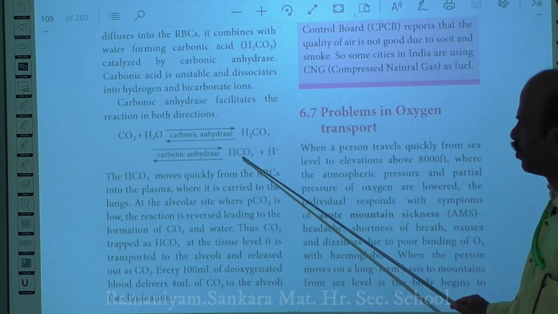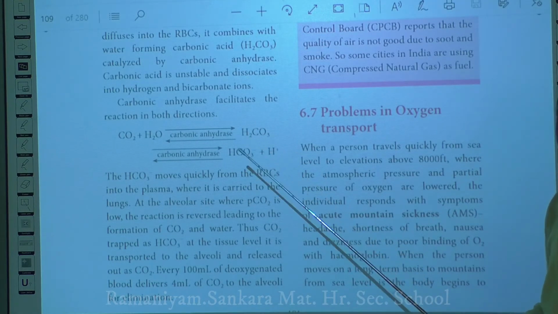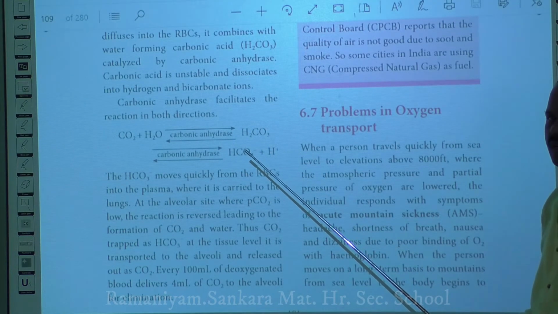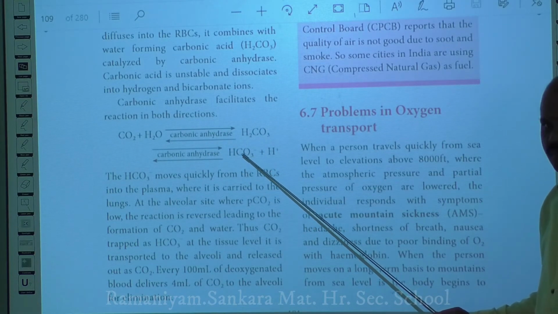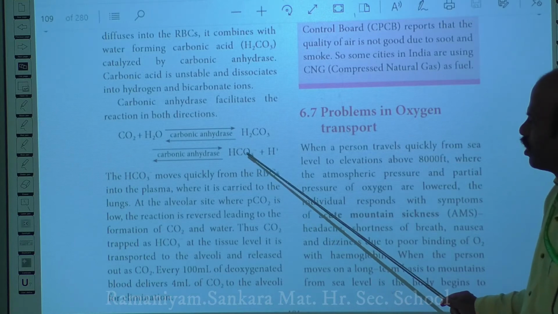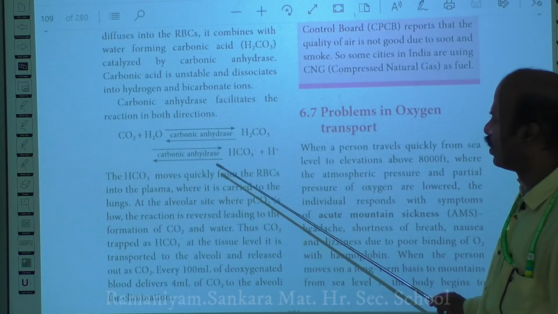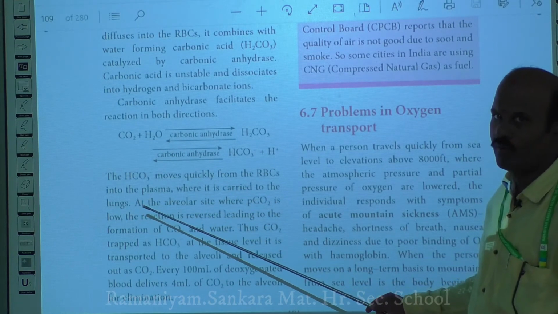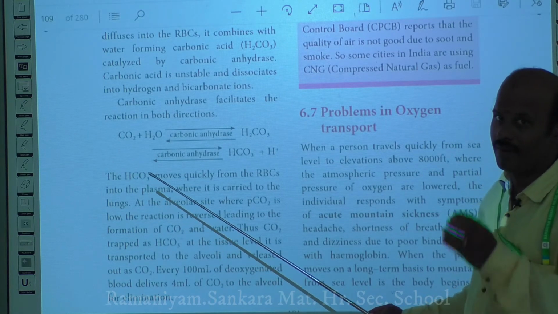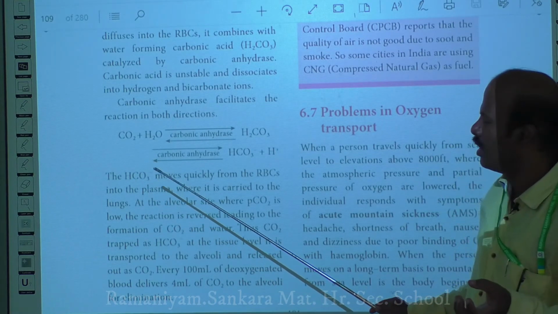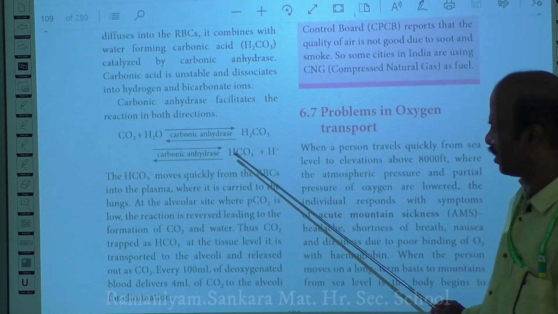So this HCO3 is called a bicarbonate. Most of the carbon dioxide produced from the tissue is transported from the tissue to the alveoli only in this bicarbonate form. The bicarbonate formed in the red blood cell will now move quickly to the plasma, the fluid part of your blood, and carry this bicarbonate to the lungs.